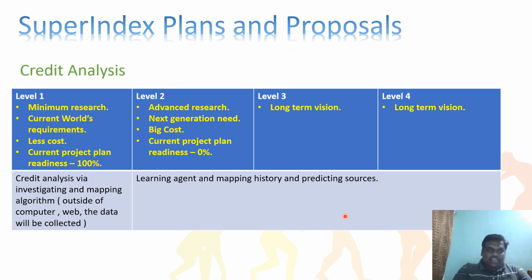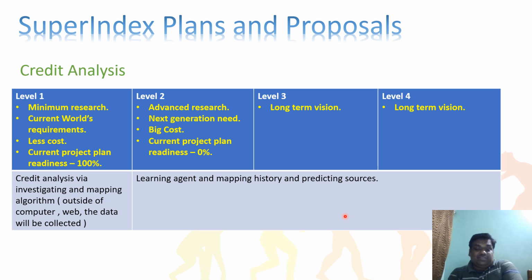Coming to the next one, credit analysis. Credit analysis is the investigating and mapping algorithm, and that is outside of computer. It should learn where data will be collected. That is very important. Learning agent and mapping history and predicting sources. That is at level 2, level 3, level 4. It should create a learning agent and it should analyze the credit and everything.